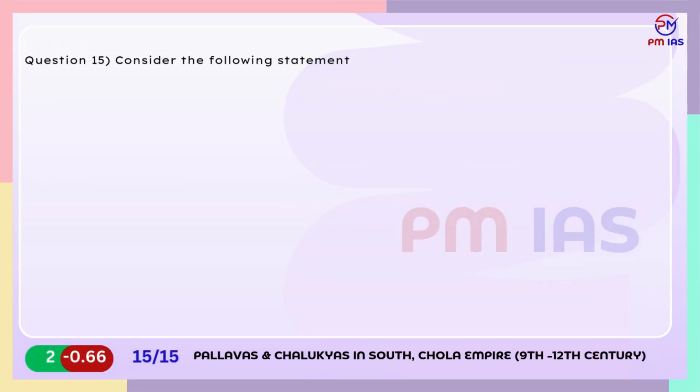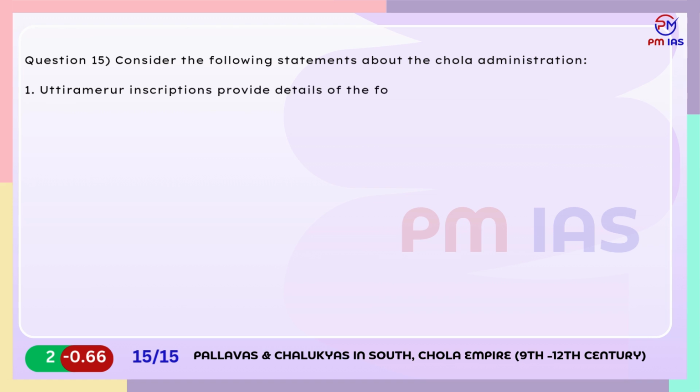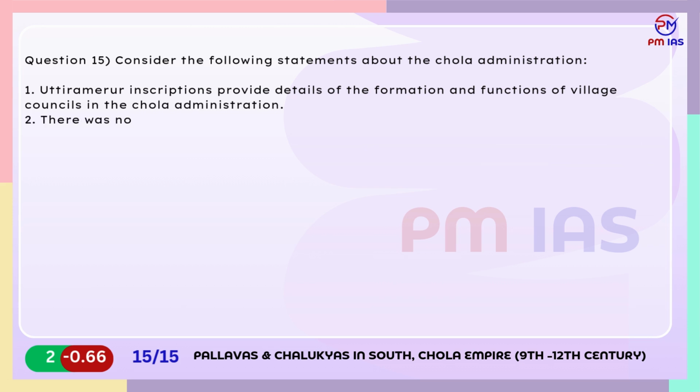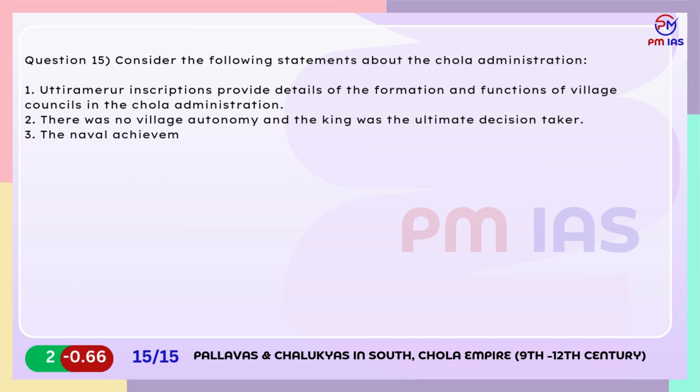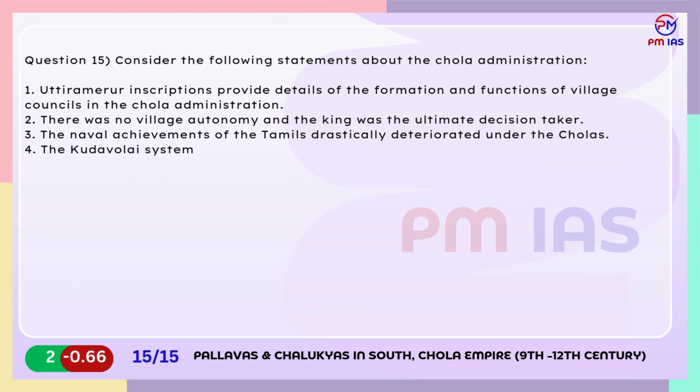Question 15. Consider the following statements about the Chola administration. 1. Uttaramerur inscriptions provide details of the formation and functions of village councils in the Chola administration. 2. There was no village autonomy and the king was the ultimate decision taker. 3. The naval achievements of the Tamils drastically deteriorated under the Cholas. 4. The Kudavolai system is associated with the Chola administration. Which of the statements given above are correct?